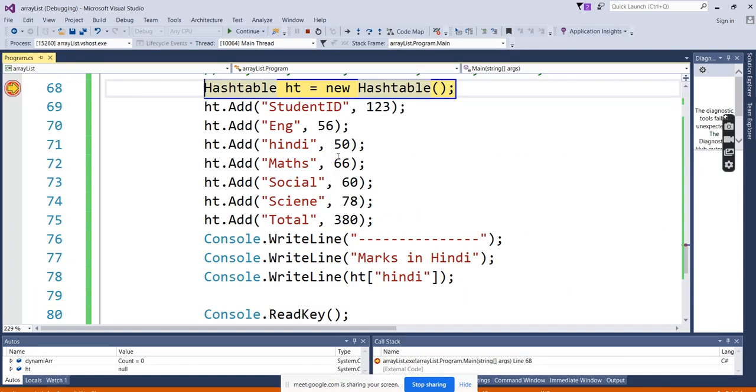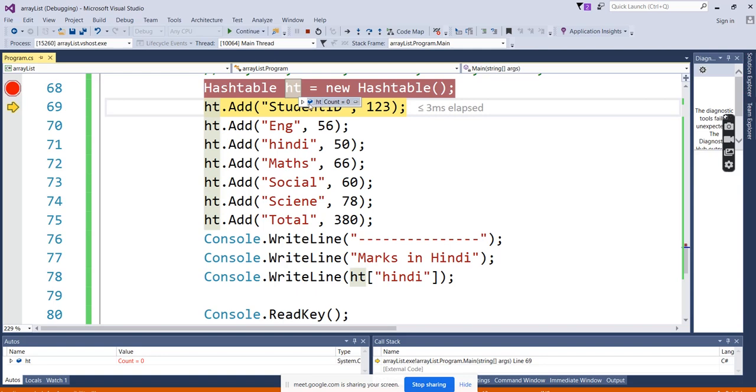Hash table, press F10. The count is 0. Even the hash table is dynamic. Even the sizing capacity is the same as the array list. It will start with 4, and again increment by doubling at 16. Same concepts of storing the capacity and the values. The only major difference is that it allows the customized keying concept. We can give the key customized.